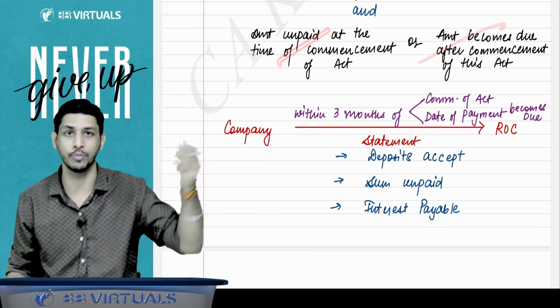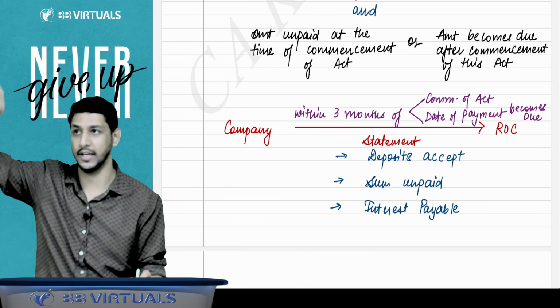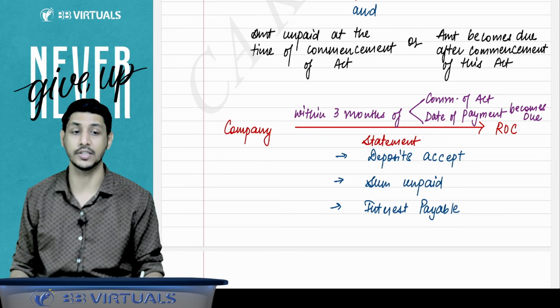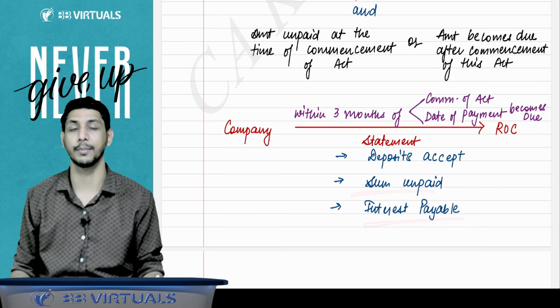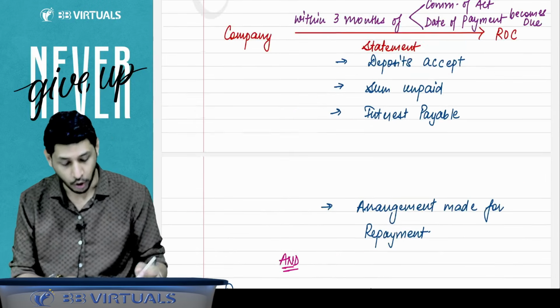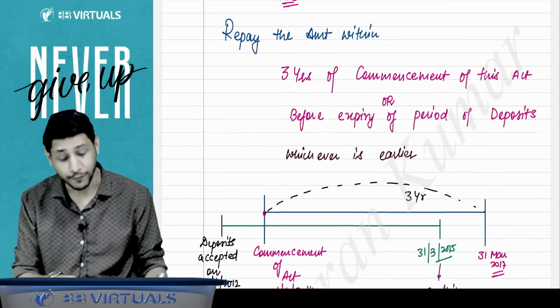Whatever the case you are following, you have to file a statement within 3 months. And in the statement, you have to write the amount of deposits accepted, sum unpaid and interest payable. And the second thing is you have to pay that amount. Also you have to tell in that statement whatever arrangements you have made for the repayment, and you have to pay that amount.